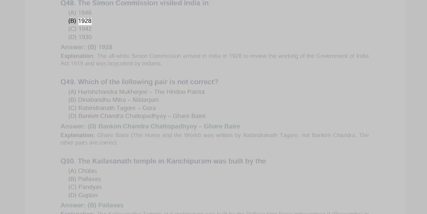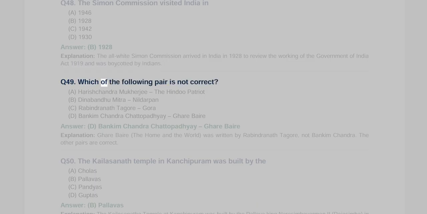Q48. The Simon Commission visited India in A. 1946, B. 1928, C. 1942, D. 1930. Answer B. 1928. Explanation: The all-white Simon Commission arrived in India in 1928 to review the working of the Government of India Act 1919 and was boycotted by Indians.